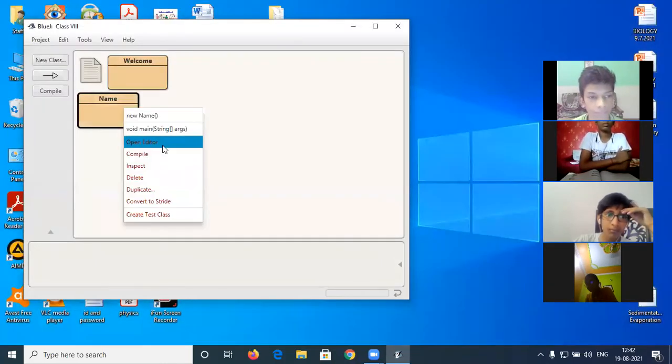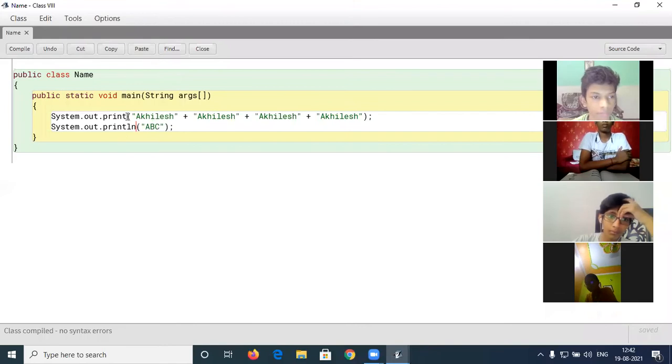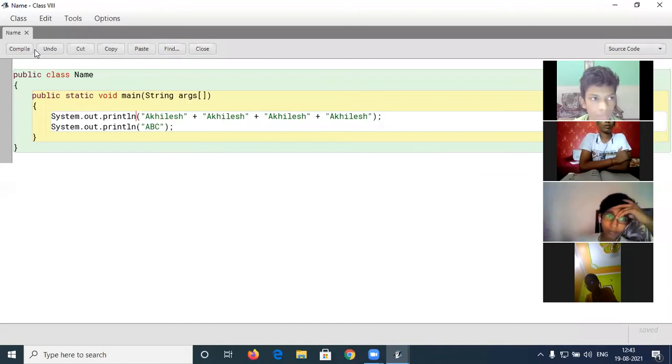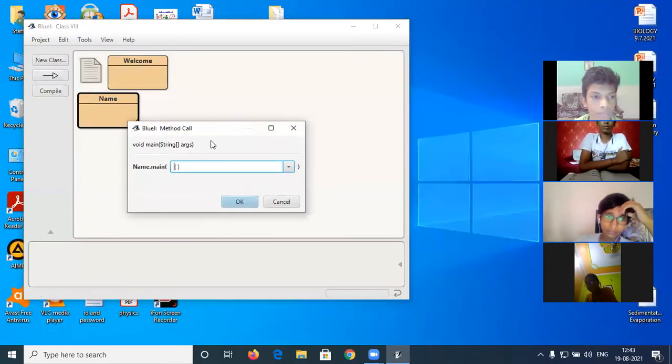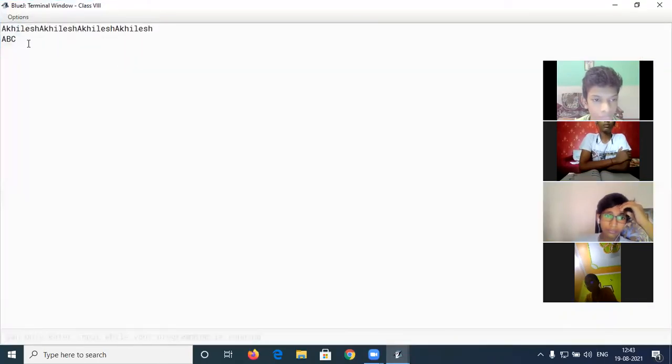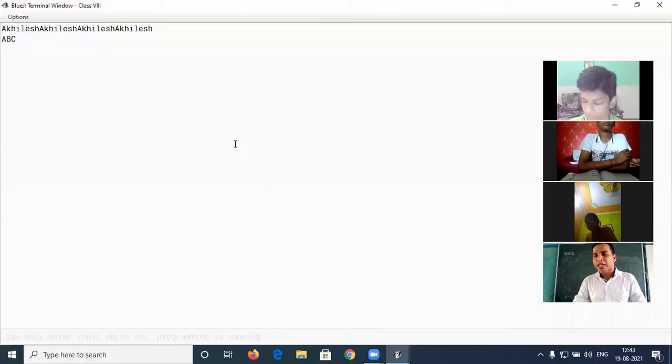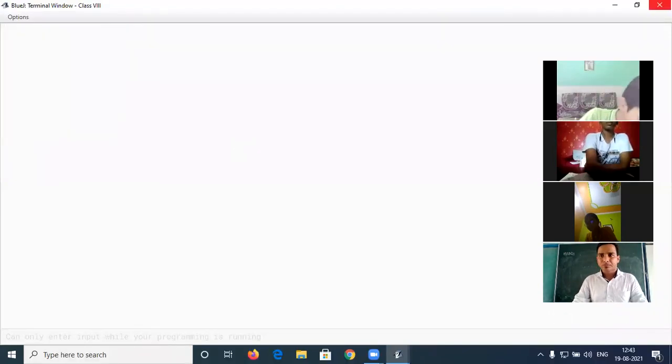And suppose I am using println. I am going to edit the program. I am using println here. Then what is going to happen? Just see the output. That ABC statement will appear on the next line. That is the difference between print and println. If we use println, the cursor will move to the next line. If another statement is there, it will print that statement on the next line. Is that clear?